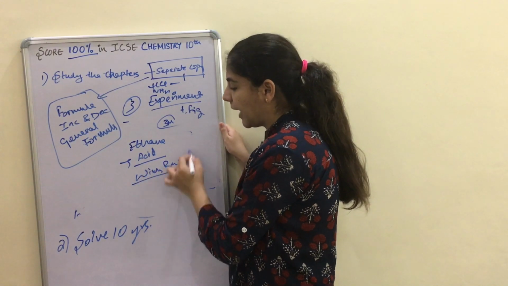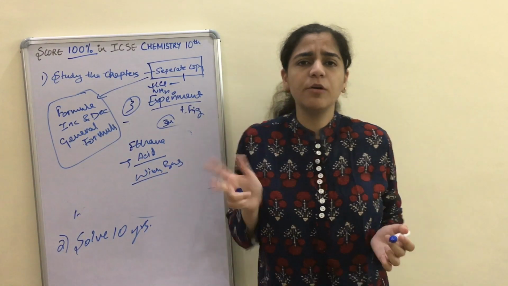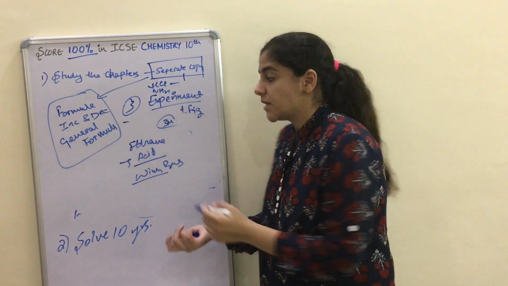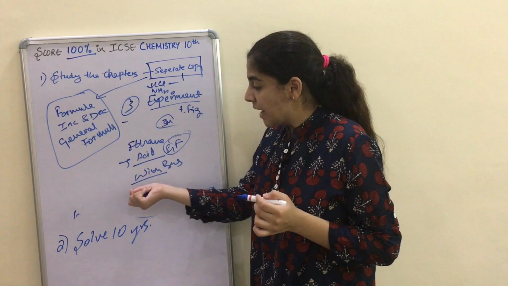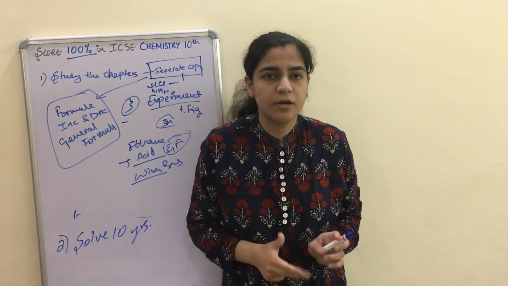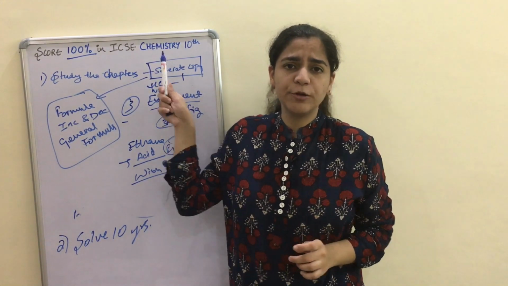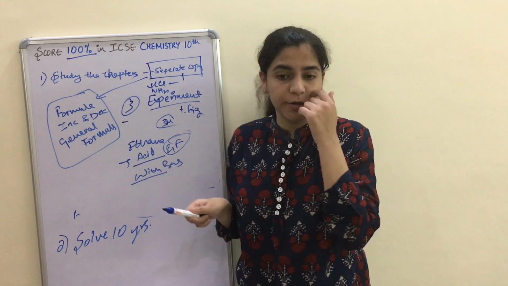Okay, all these things that are part of your book, don't write them all. Just keep the general formula out there, GF. Keep the general formula and the heading. That's more than sufficient. Okay, so make sure your separate copy contains all these things. These are very important things.